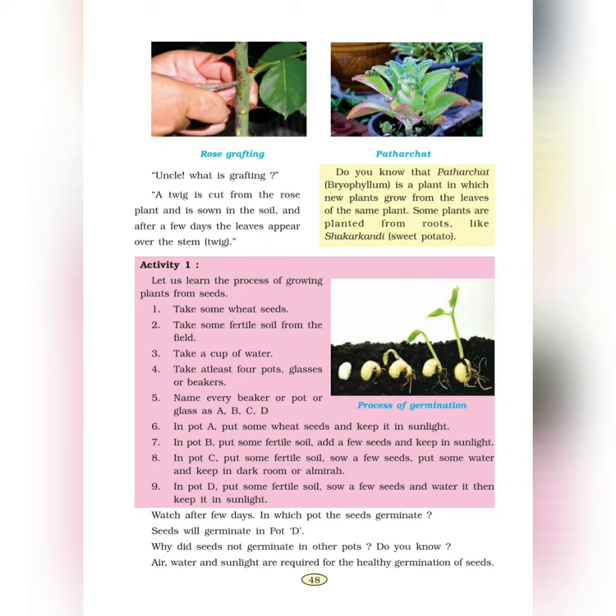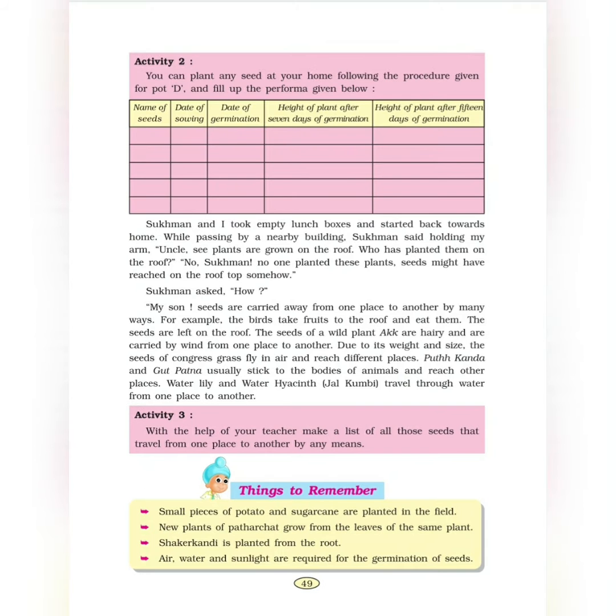Air, water, sunlight are required for healthy germination of seed. This part is important to remember. Air, water and sunlight, all three.